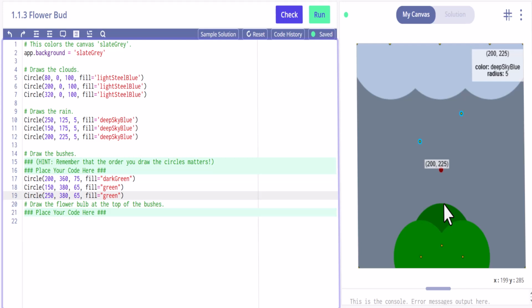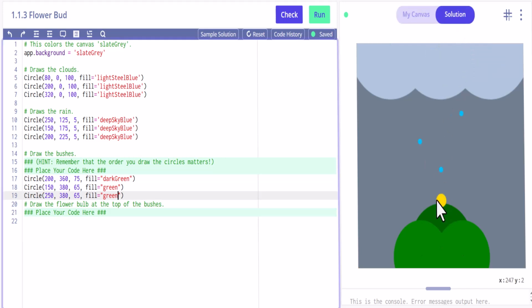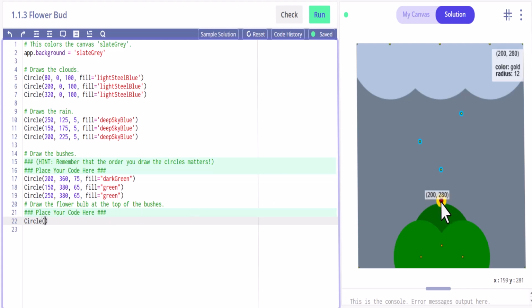And then the last thing we need to do here is create this right here. Just that one circle, and it's gold, and it looks like it has a radius of 12. So we're going to go ahead and create a circle down here. And what was the 200, 280, and the radius is 12. And we're going to fill that in with gold. Okay, so then that should complete this one right here. Let's go ahead and run that.